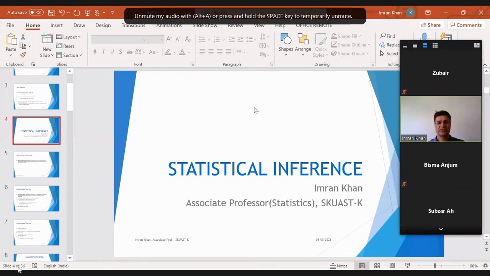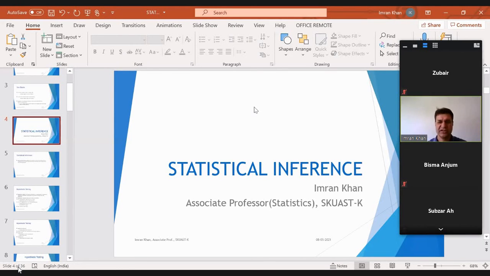Now the next topic which we have is statistical inference. Yesterday we discussed the various steps in statistics. We start from data collection. Once the data is collected, the next step is summarization of the data, right?